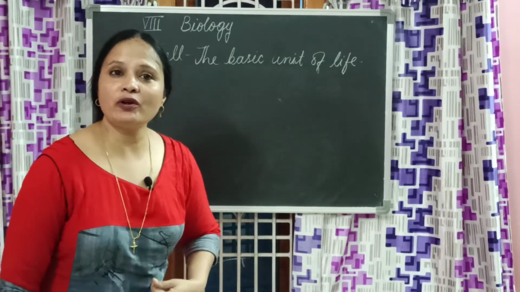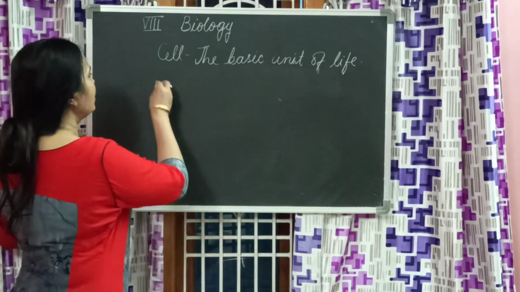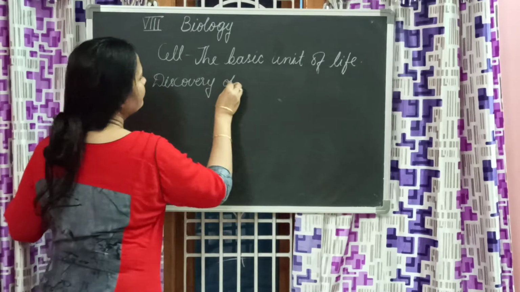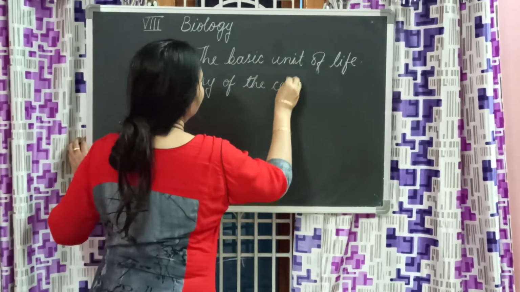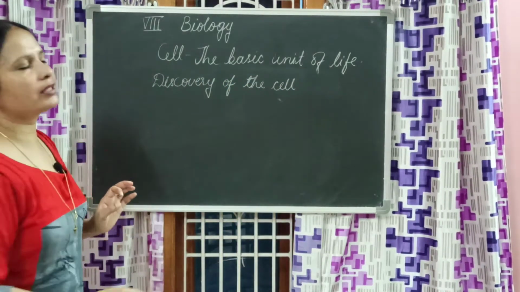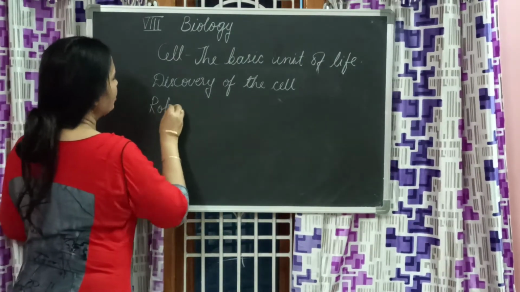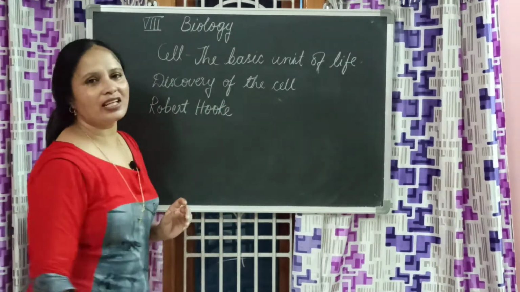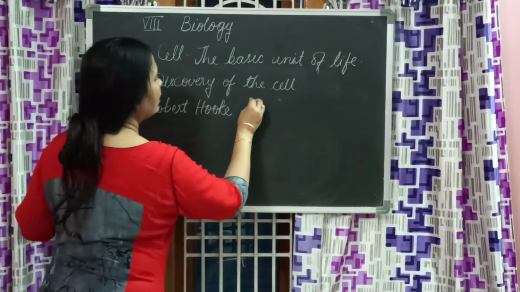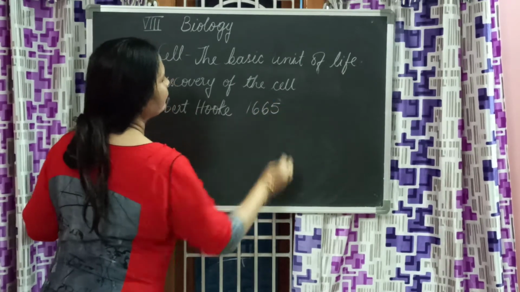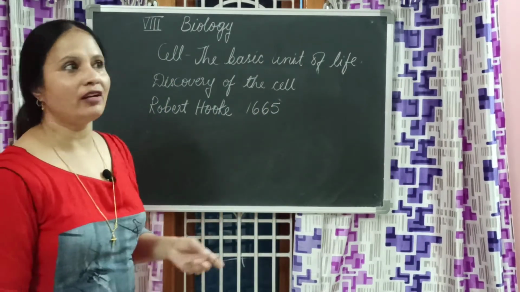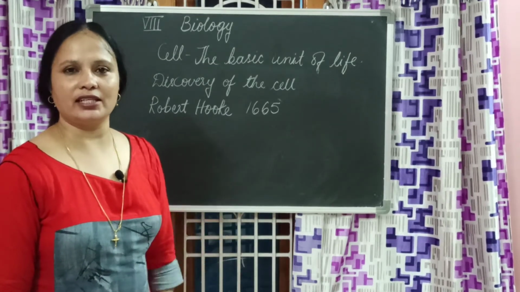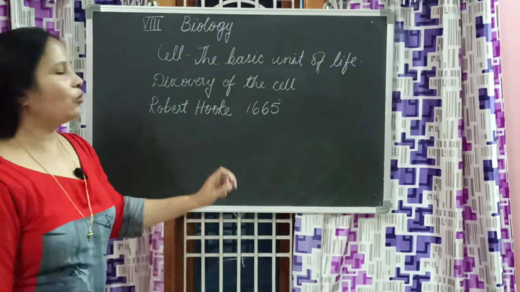Now let us know about discovery of the cell. How is the cell discovered? Discovery of the cell. Who made this discovery? Robert Hooke. Don't say Hooke, children. Say it as Robert Hooke. In the year 1665. He was born in 1635 and in the year 1665. That means, do you get it? At the age of 30. Marvelous.